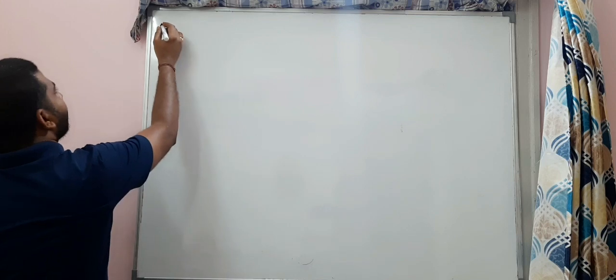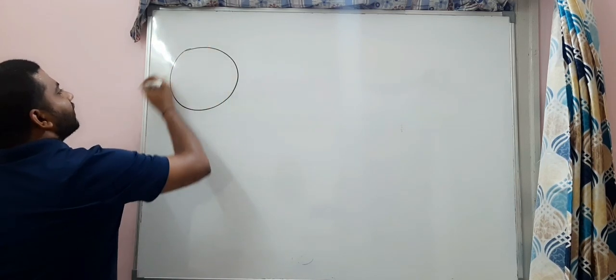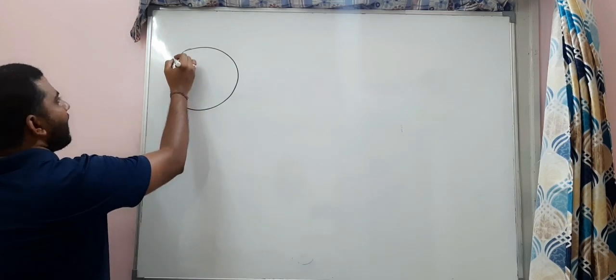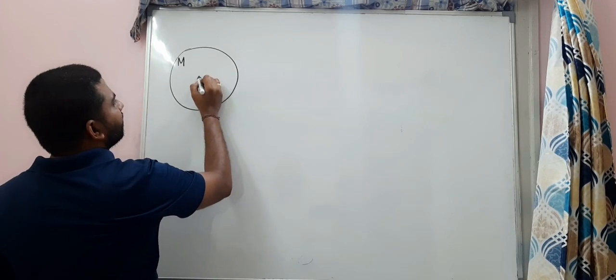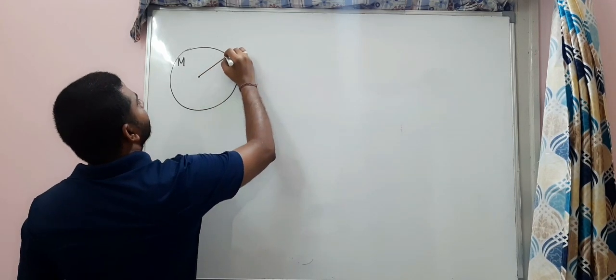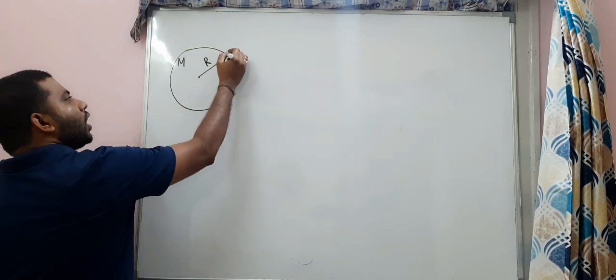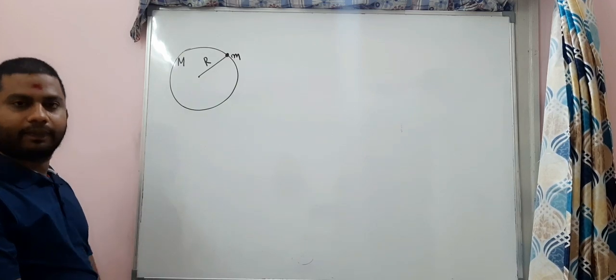Now, according to our discussion, this is the earth. Mass of the earth is capital M. The radius of the earth is capital R. Imagine the small mass m which is kept on the surface, my dear students.